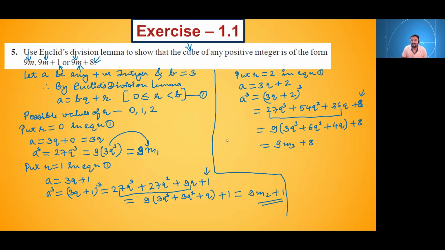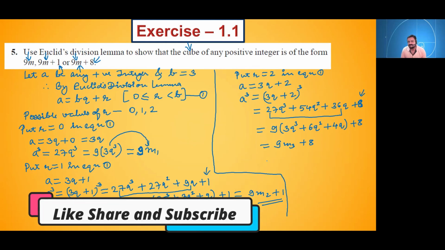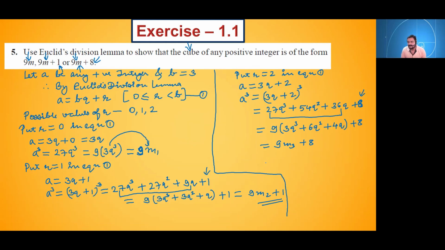Is anyone having any doubt in first exercise? How to take b? I told it, Harsh, if we take b is equal to 9 in this case, then the possible values of r will increase: 0, 1, 2, 3, 4, 5, 6, 7, 8.